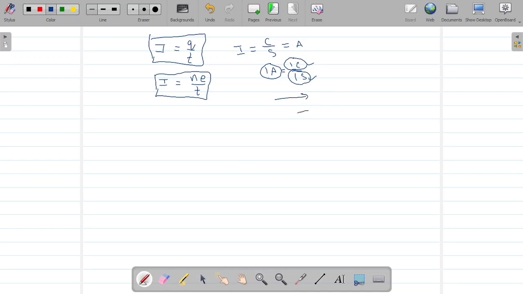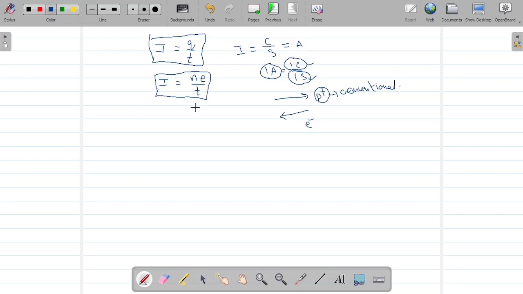Actually it will move from negative to positive. So the direction of current is along the direction of proton. Actually the direction of current is along the direction of electron. So this consideration we call conventional current. Clear? Right. So shall we solve a few problems on it?